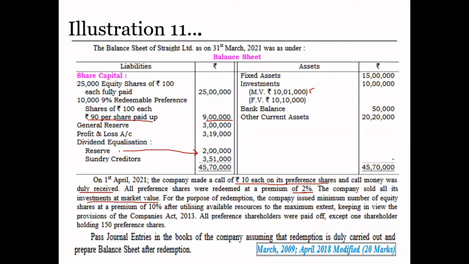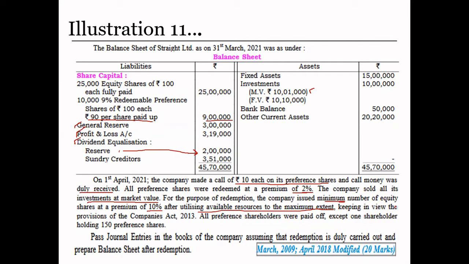For the purpose of redemption, the company issued the minimum number of equity shares at a premium of 10% after utilizing available resources to the maximum extent. वो कह रहा है ये जो resources available हैं आपके पास में, which resources? General reserve, profit and loss account and dividend equalization reserve. He is saying utilize these reserves to the full extent. उसके बाद में जो पैसा बचेगा उसके लिए हमने क्या करना है? We have to issue equity shares at a premium of 10%. They are saying issue the minimum number of equity shares.